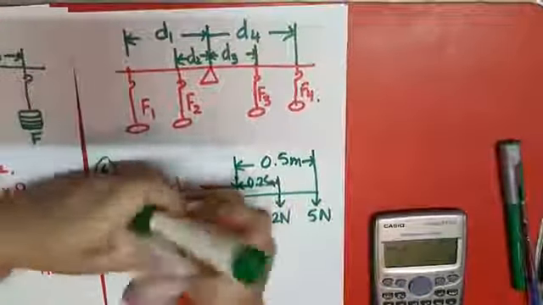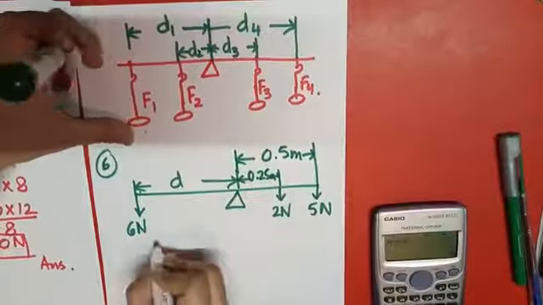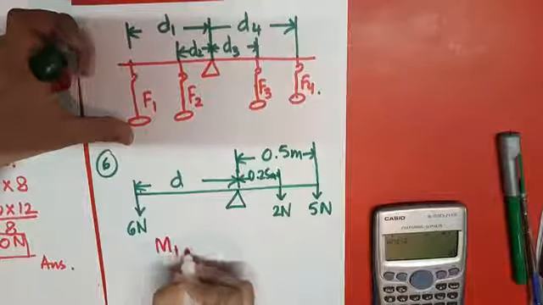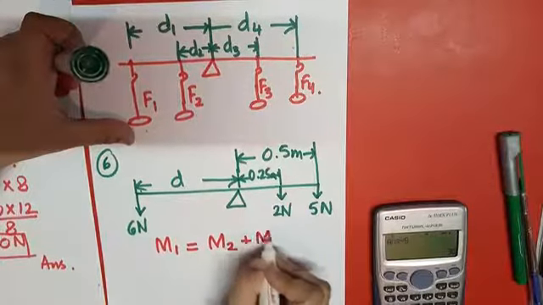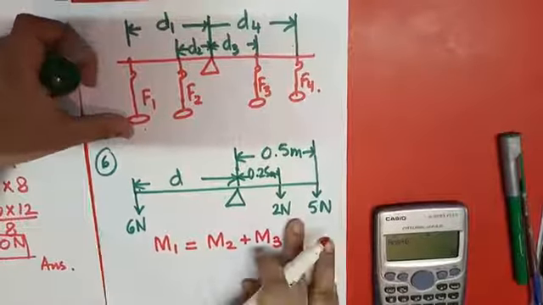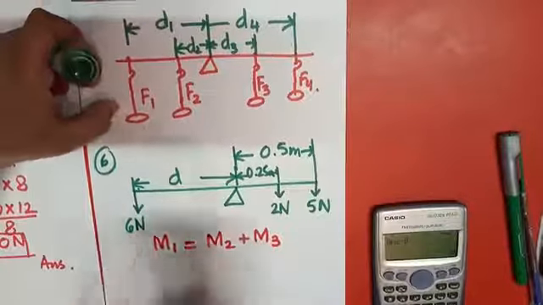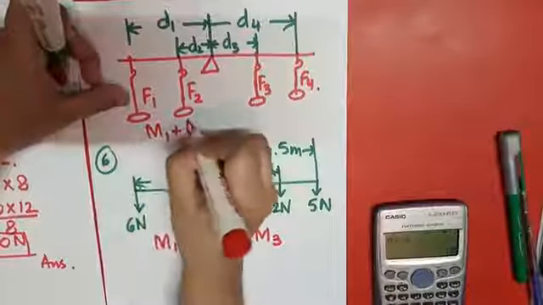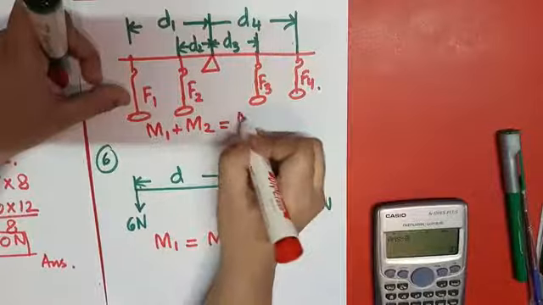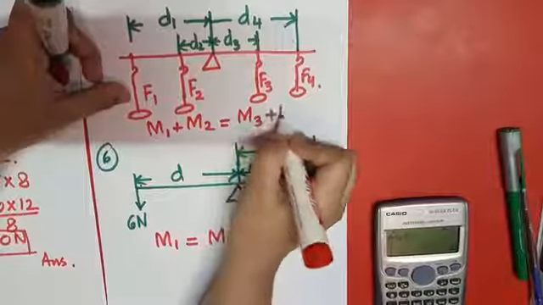So what we have to do, always keep it in mind that M1 is equal to M2 plus M3. Now we have two forces here, only one force here. So for this, M1 plus M2 equals M3 plus M4.